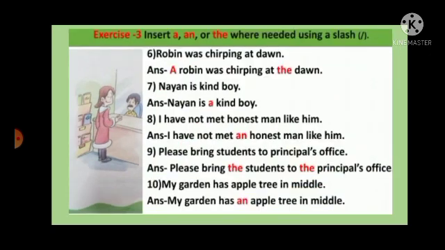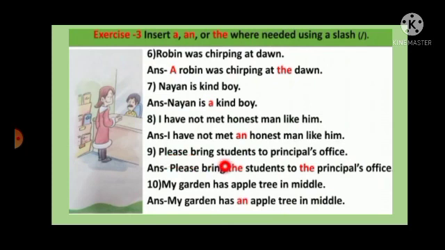Now let's do the next one, sixth one. Robin was chirping at dawn. So robin is the name of a bird. So write the a article here, a robin was chirping at the dawn. So for the dawn use the. Nayan is a kind boy. So Nayan is a kind boy. A article will be used. Number 8, I have not met honest man like him.